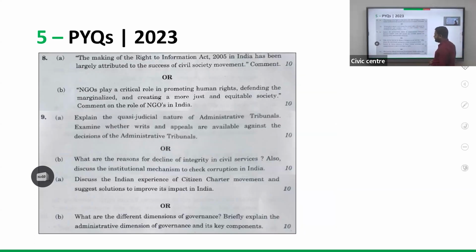Right to Information Act, that is part of Aruna Roy's initiatives and all. That is also very important, and these things will be dealt with in detail in classes. And NGOs in promoting human rights, Amnesty International and all that, how they are helping, because they are standing on the ground. They know how to target.